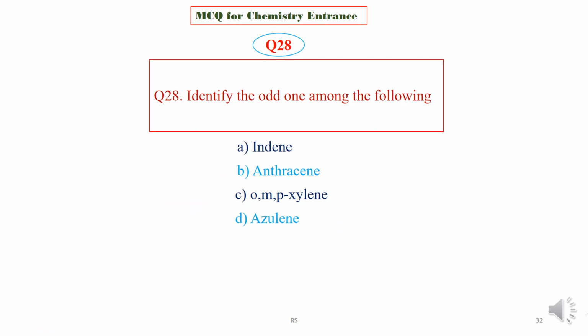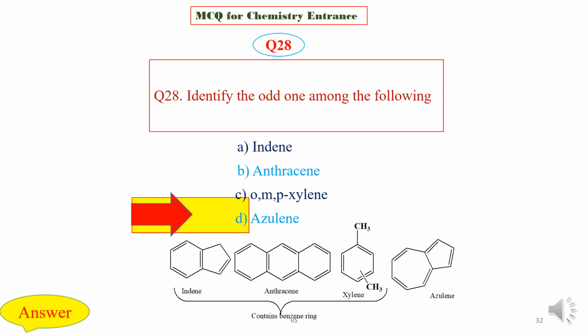Question 28. Identify the odd one among the following: indene, anthracene, ortho-meta-para-xylene, and azulene. Among these four compounds, which is odd? We are now going to check the answer key. First, choose the right answer, and the right answer is option D, that is azulene. See, indene, anthracene, and xylene have a benzene ring, but azulene contains a 7-membered ring and a 5-membered ring. So this is the odd one.